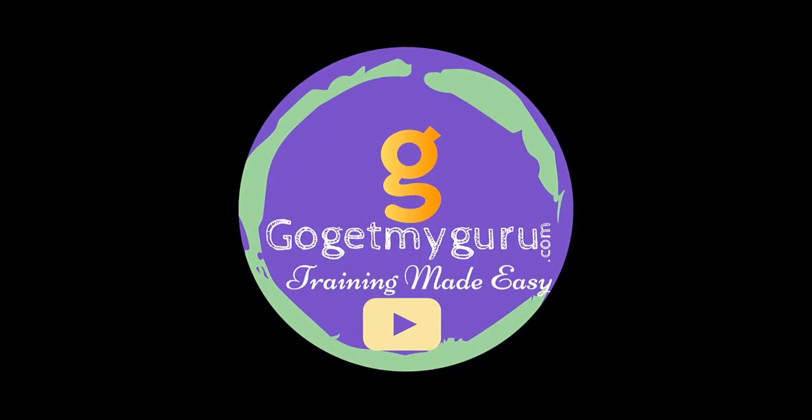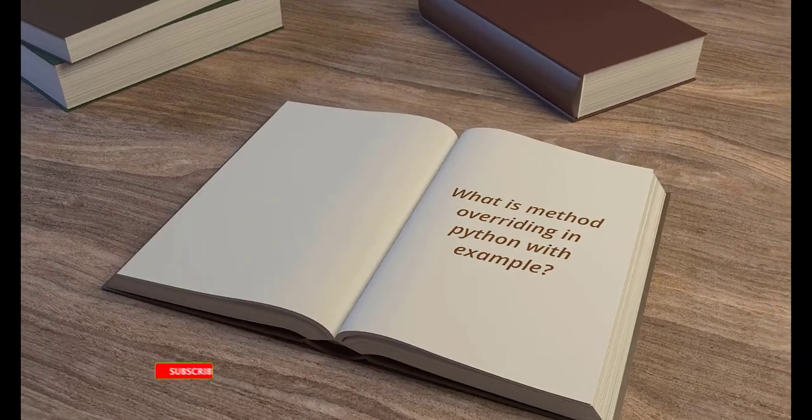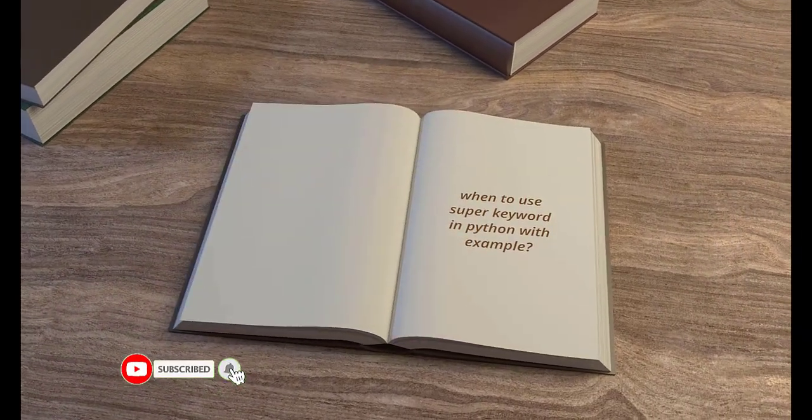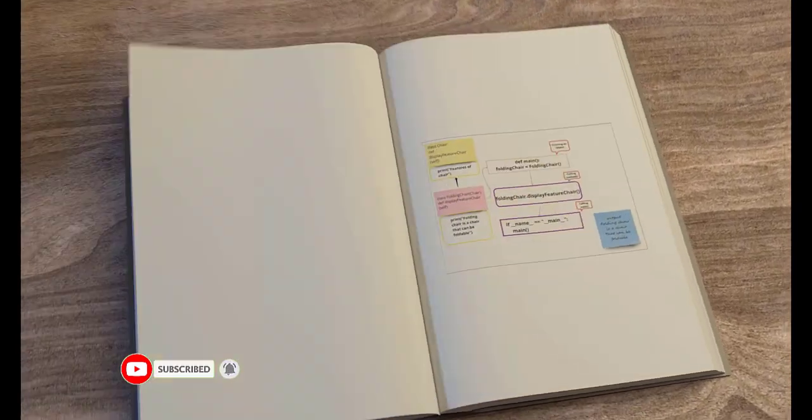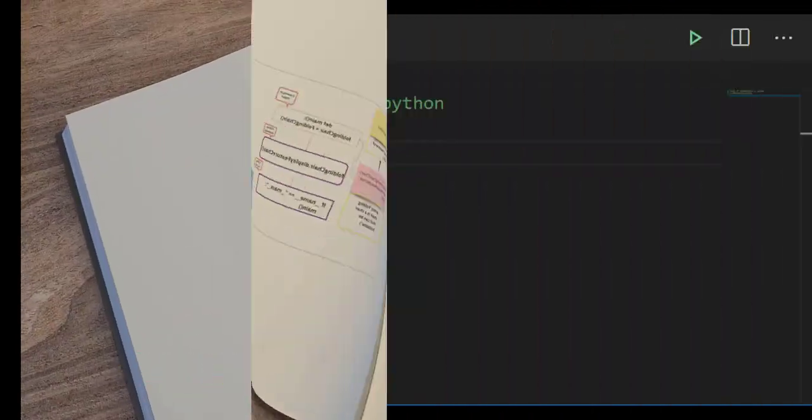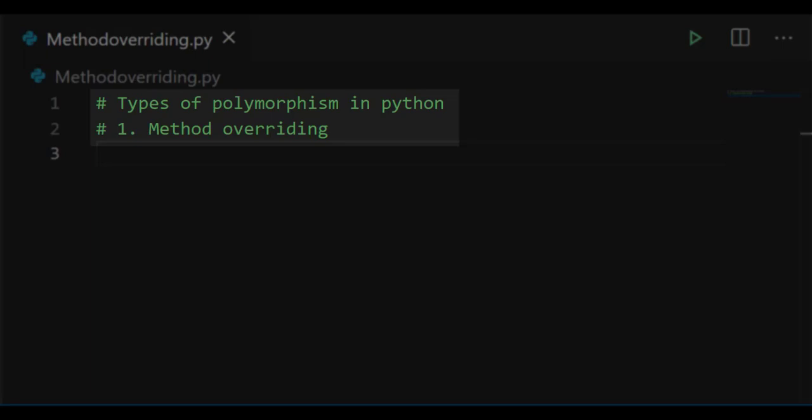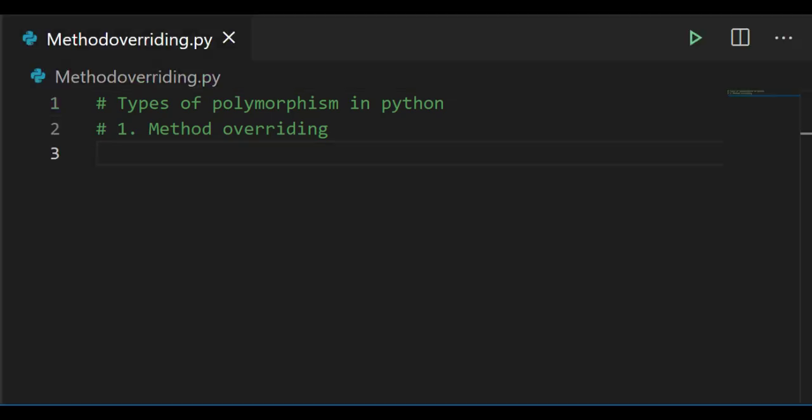Before proceeding with today's session, let's have a look at the agenda of today's session. Let's start with the concept of method overriding, which is one of the types of polymorphism in Python.